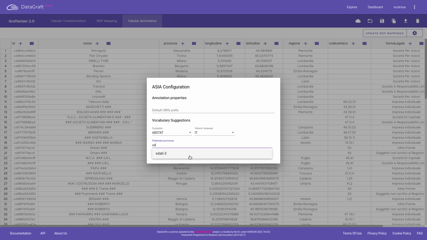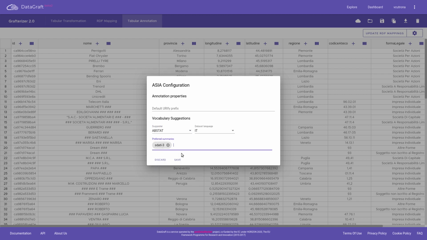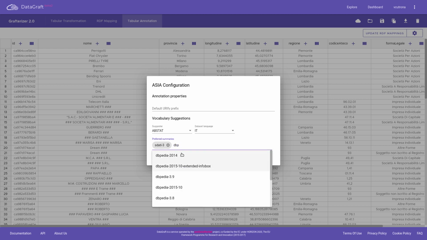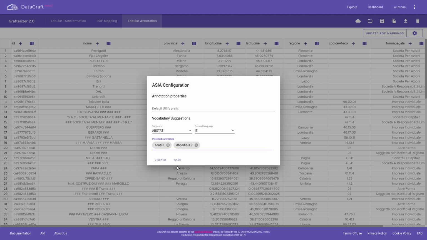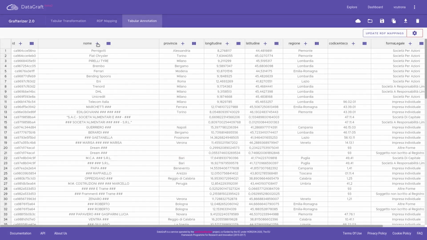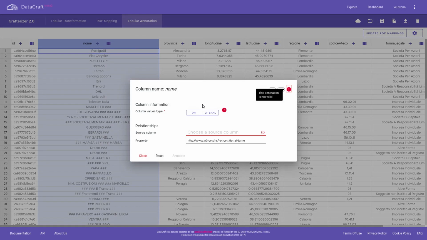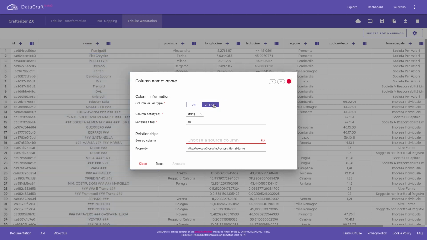The first preference is the dataset represented using the euBusinessGraph ontology, and DBpedia is the second choice, just in case we need to use predicates and types that are not listed in the euBusinessGraph ontology. We now open again the annotation panel and find that the property suggested by Asia is the legal name property, a property recommended in the euBusinessGraph ontology. Now we specify that this column will provide literal values and Asia suggests using the class string. Finally, we can specify the source column to be the first ID column and click on the Annotate button.